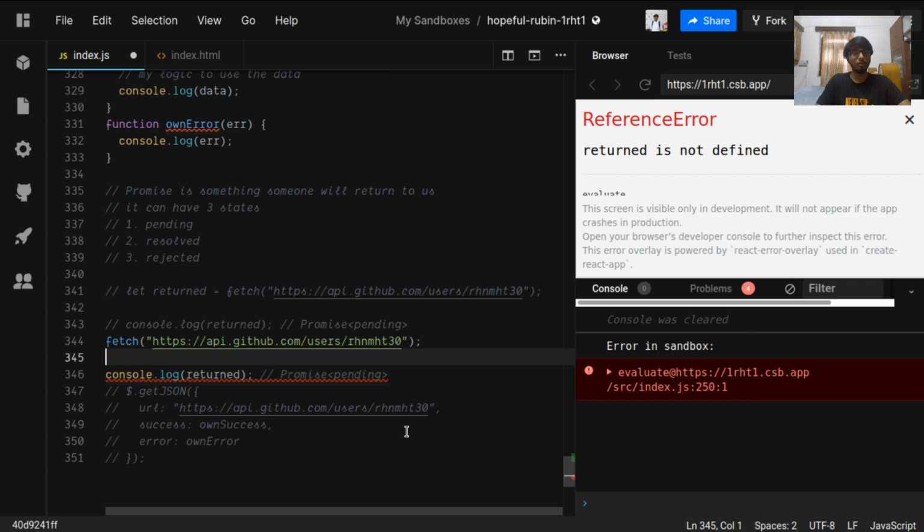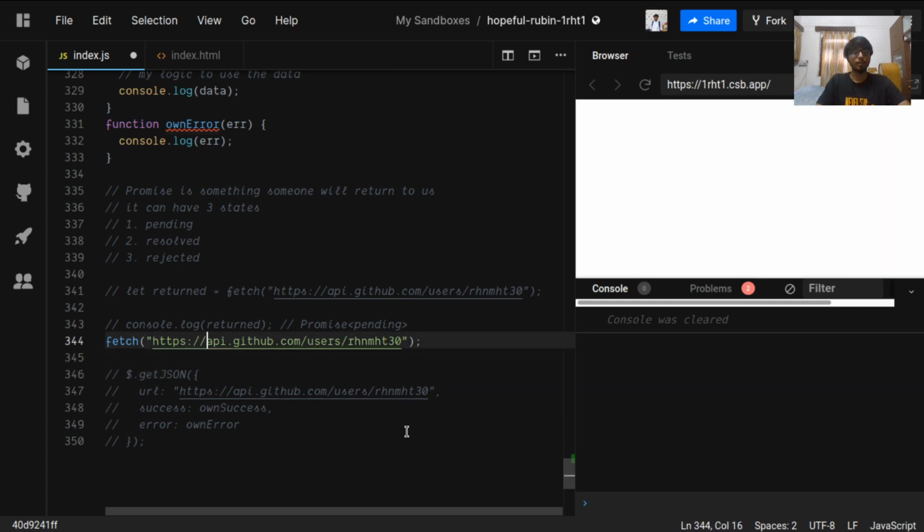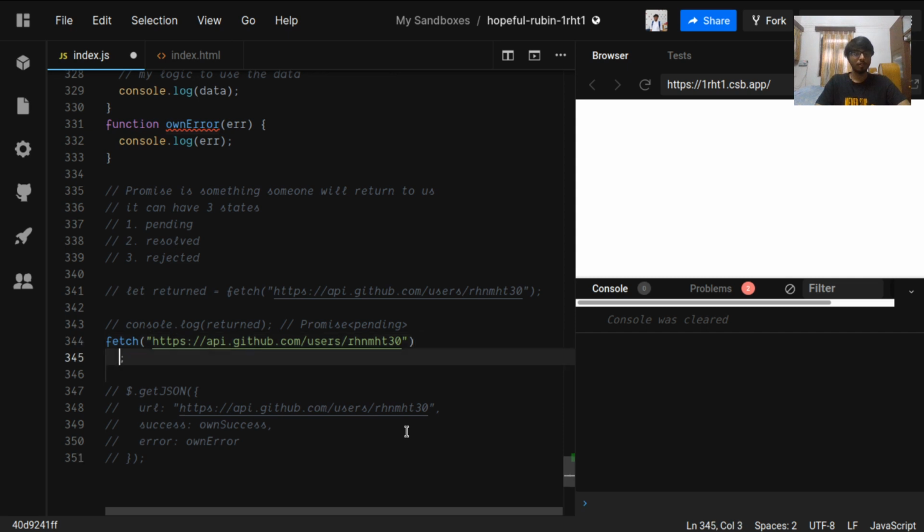Now, to see what happens if this promise gets resolved, like it was in pending state first, but it will get either resolved or rejected, we can use a dot then chain to see what this promise will give us.